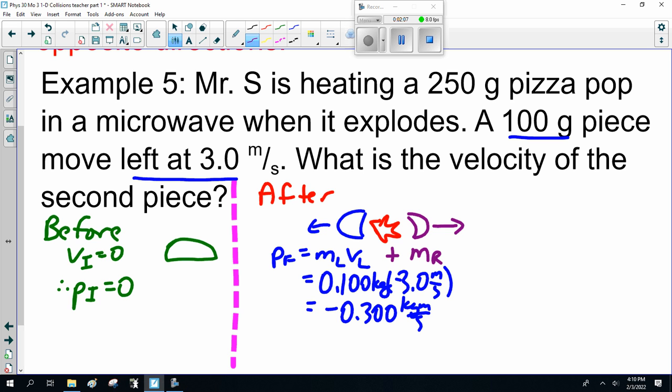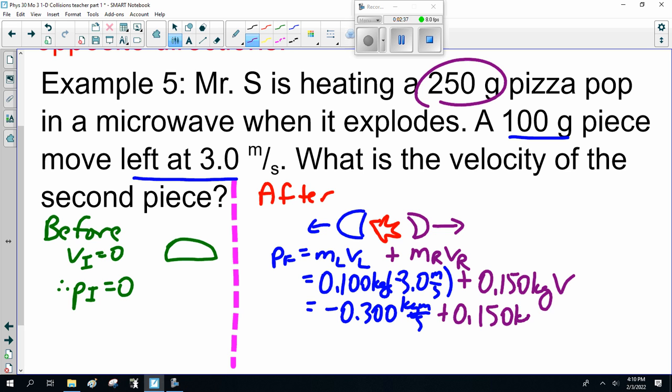Now, notice I forgot the momentum of the piece going right. Momentum of the piece going right, velocity of the piece going right. That could be v final or v right, whatever. So how much does it weigh? Well, it's 250 grams in total, and a 100-gram piece moves left. So this is 150 grams, or 0.150 kilograms, moving at a velocity v. So 0 plus 0.150 kilograms times v.